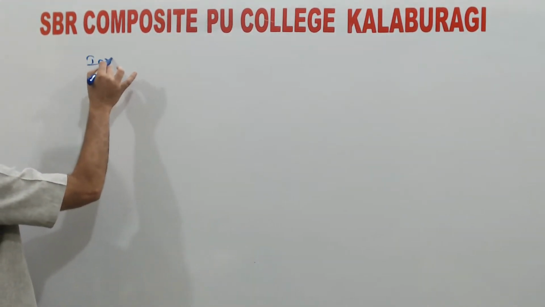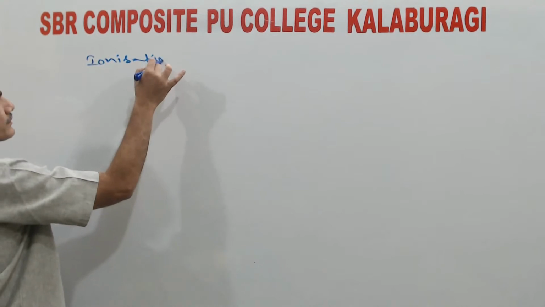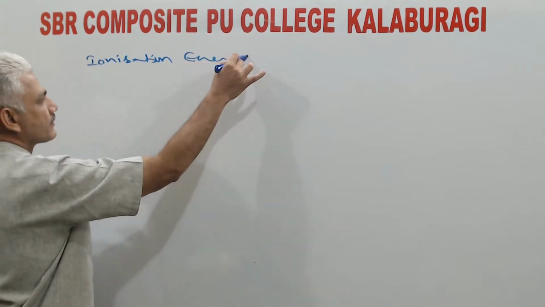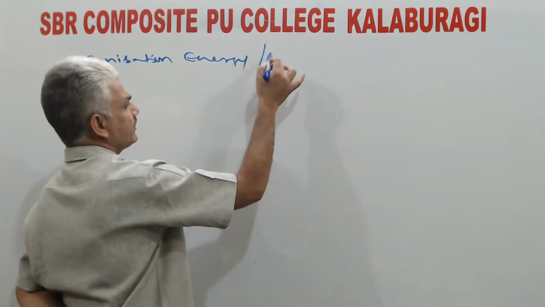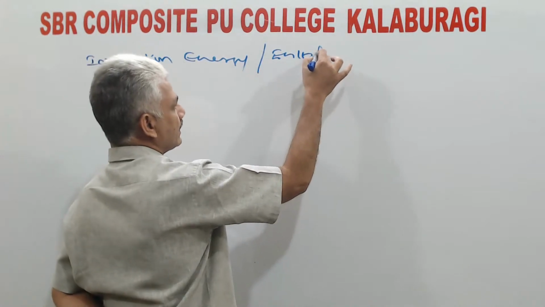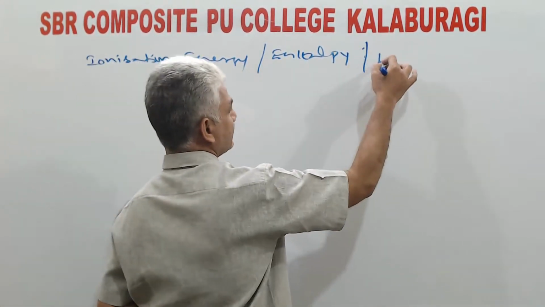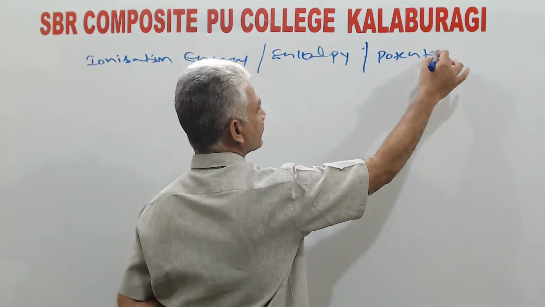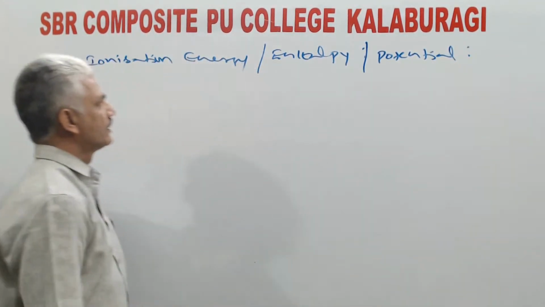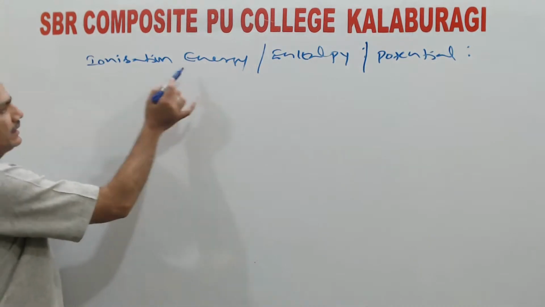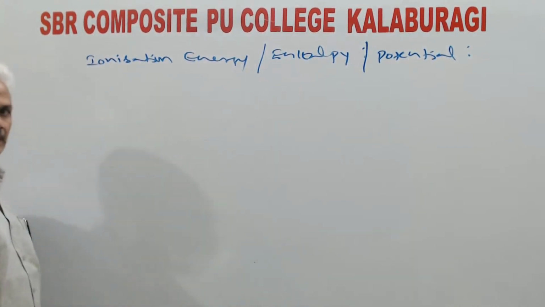Next, ionization energy, also called ionization enthalpy, as well as ionization potential. In short, you can call it IE as well as IP.